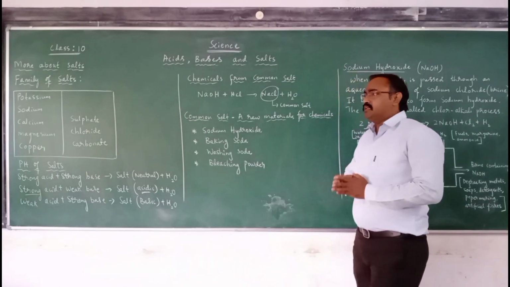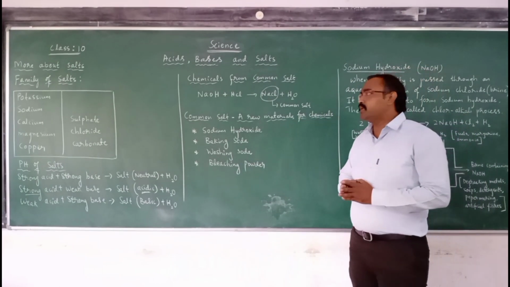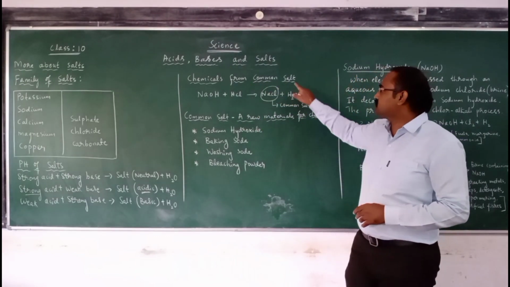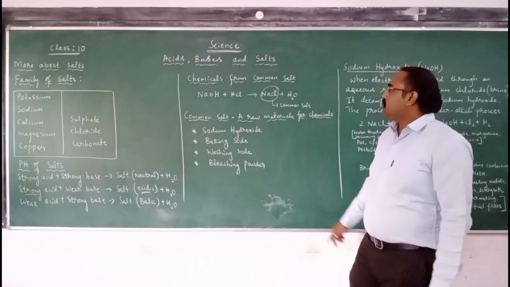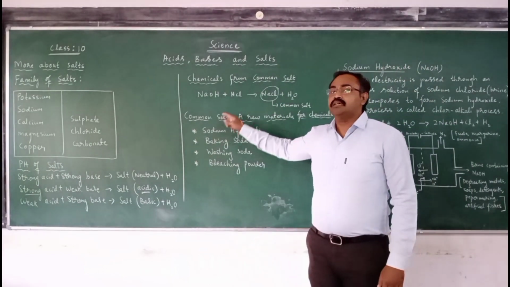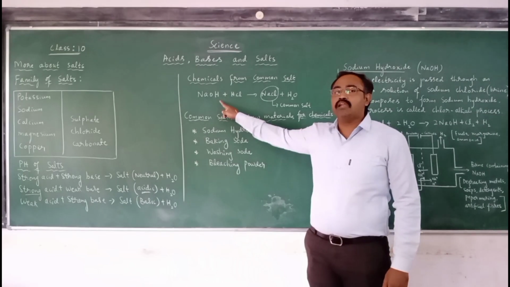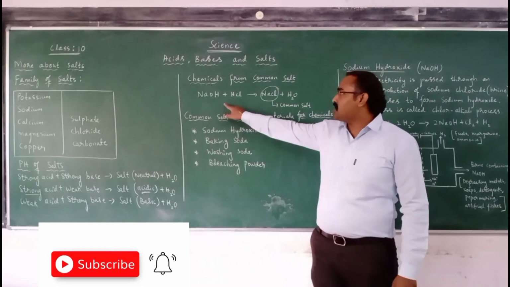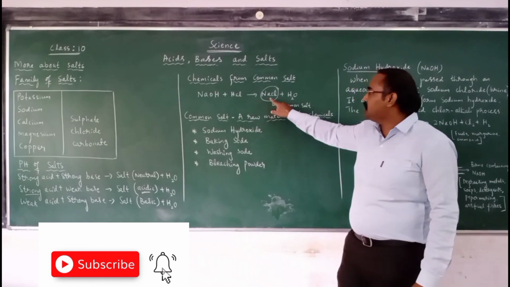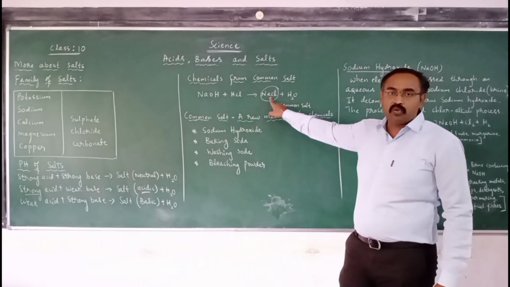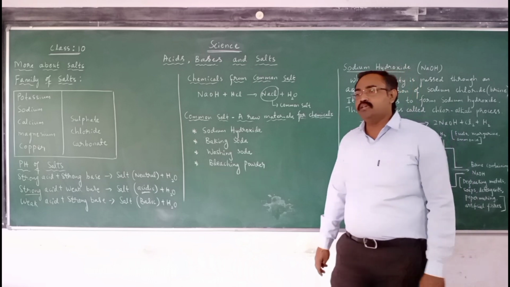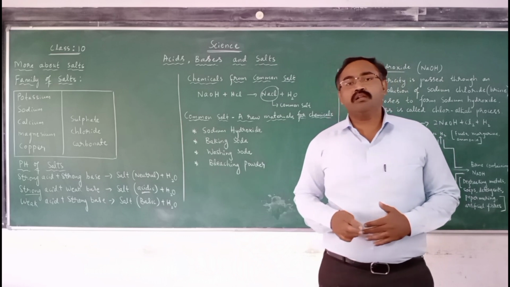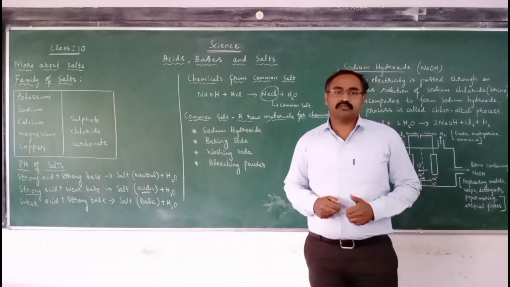We already studied the formation of sodium chloride. Now, chemicals from common salt. Common salt is nothing but sodium chloride. Sodium chloride is formed by the combination of sodium hydroxide and hydrochloric acid. When sodium hydroxide combines with hydrochloric acid, we get the salt sodium chloride and water. Usually, sodium chloride is separated from sea water, from so many other salts.